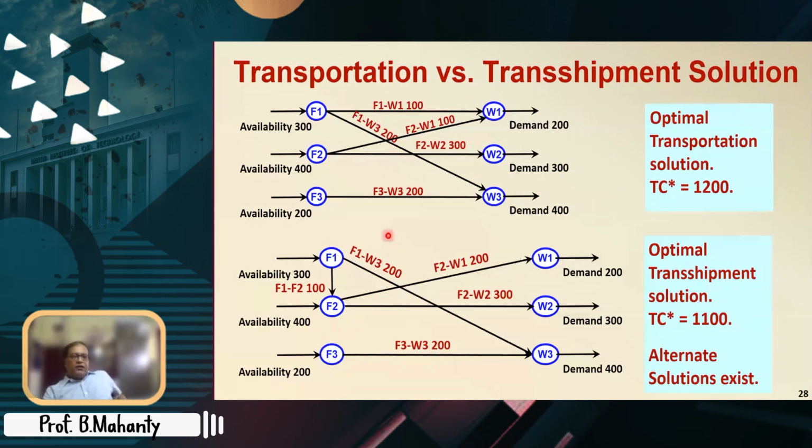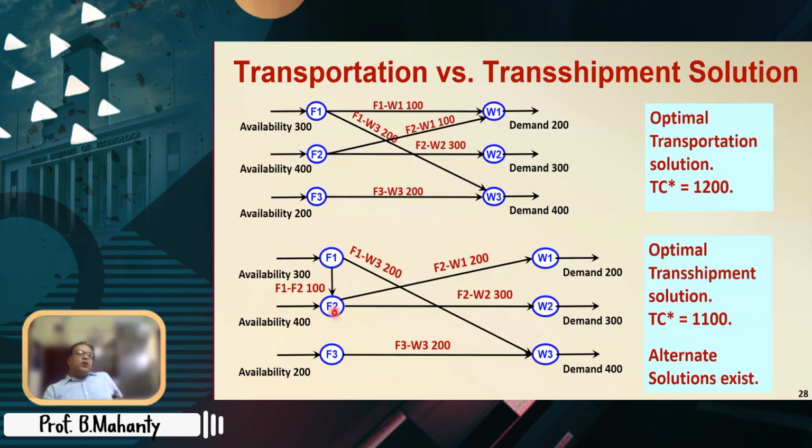All right. So see, this was the transportation solution. Total cost was 1200. And when we had transshipment, what it says is to send the F1 material not to W1 directly, but send it to F2. Send it to F2 and let F2 send the entire demand of W1, that is 200, because F1 to F2 has no cost.